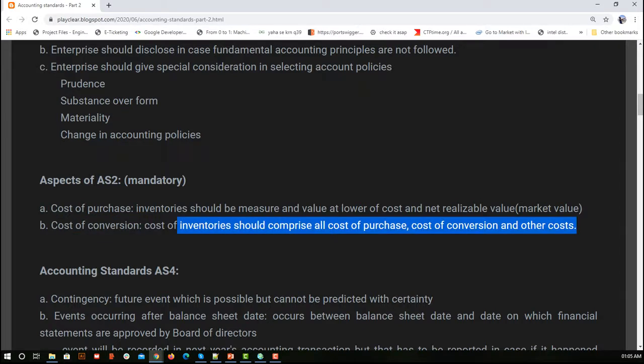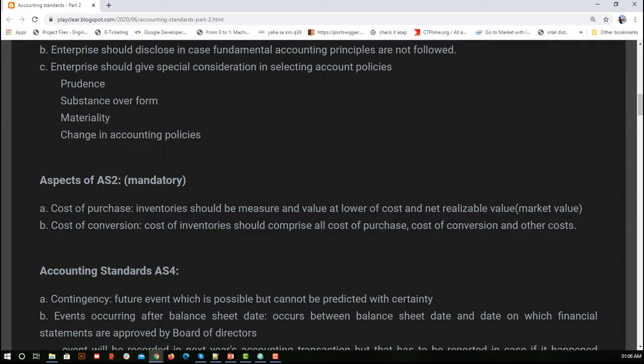So every process involved in the conversion of the product, the storage cost, the transportation cost, all the costs of converting the inventory from raw format to the original format, all the costs incurred in this complete process, you should include. So that was our AS2, which talks about what value of a product should be considered while storing the value of that product or services in your books of accounts.